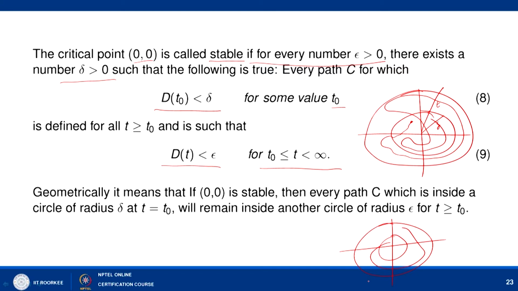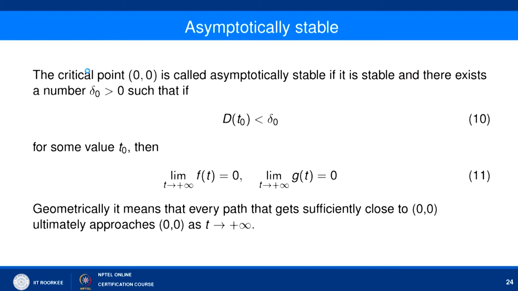So, it means that the distance between the origin and any point on the curve C, the path C, is always less than epsilon. Then we say that our solution basically remains in a bigger circle, or we say that our critical point (0, 0) is a stable critical point, right.